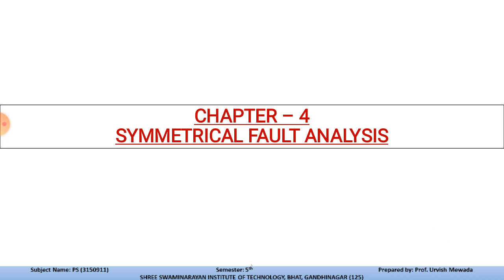number 2. Chapter number 2 was representation of power system components, and the last topic that we have discussed was operating characteristics of the synchronous machine and a related example to the operating characteristics. So today we are going to start with the fresh chapter 4, that is symmetrical fault analysis.